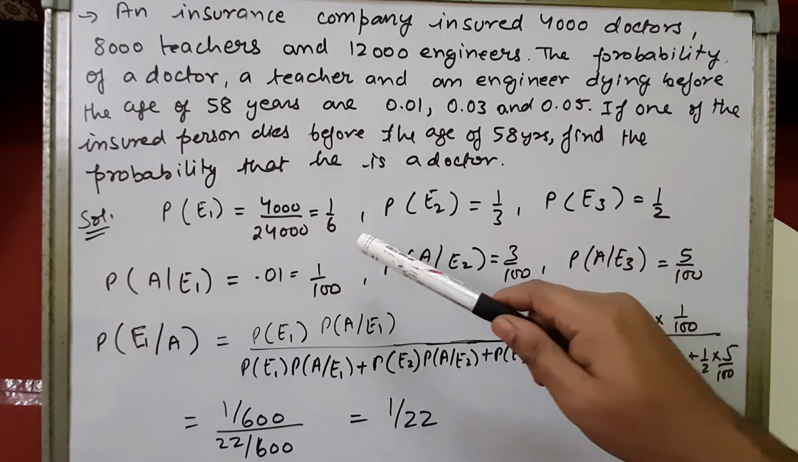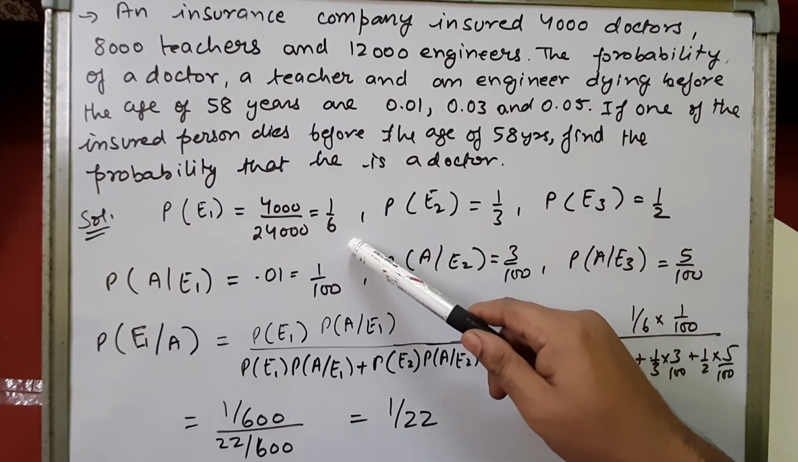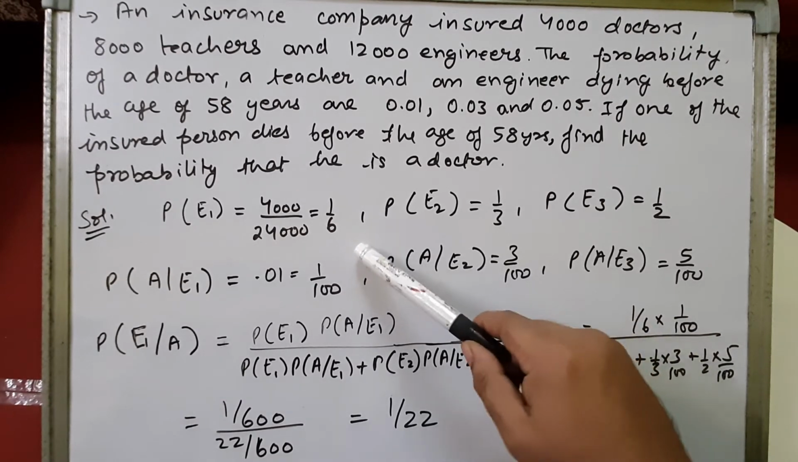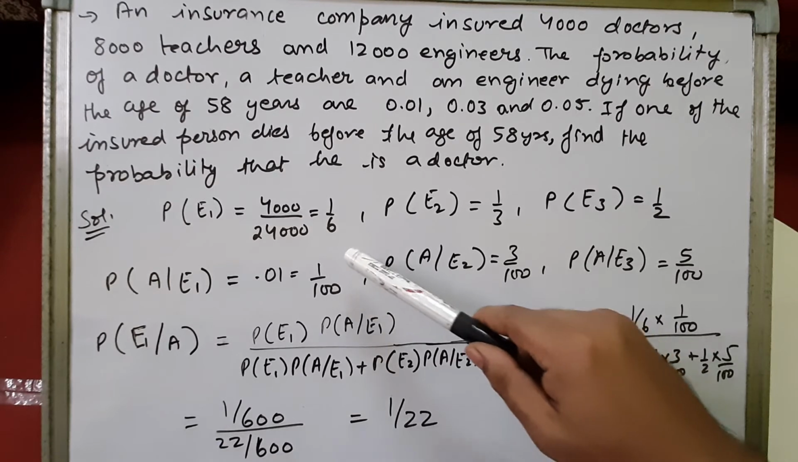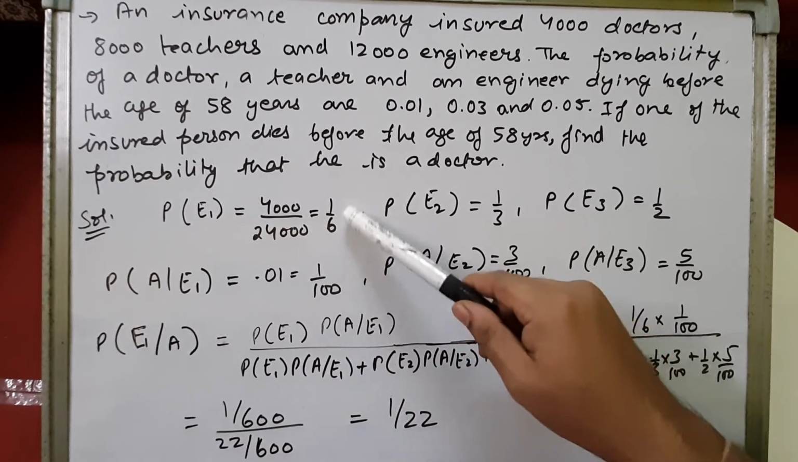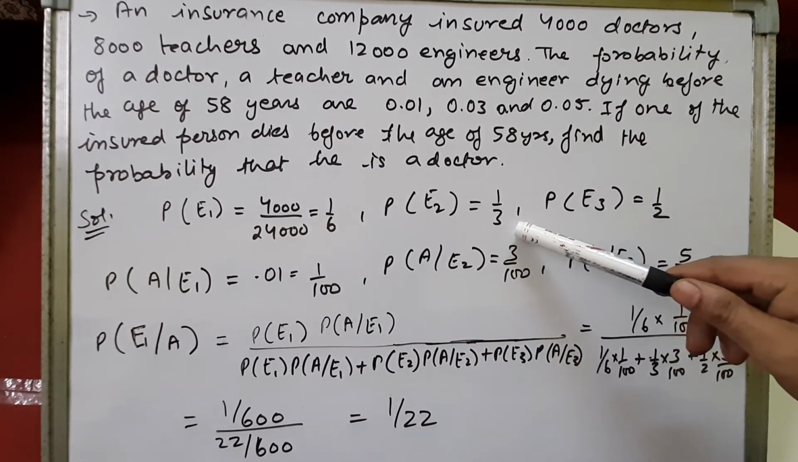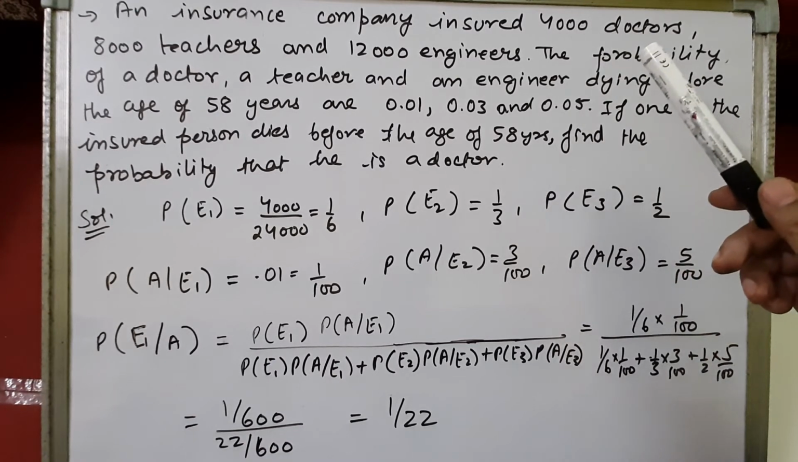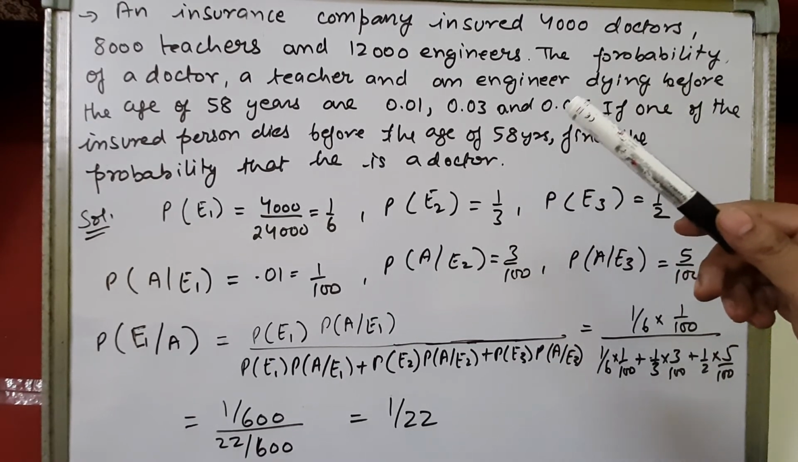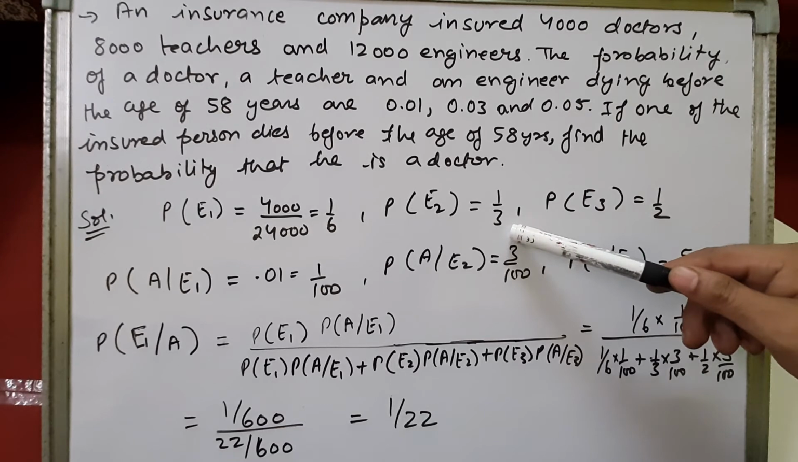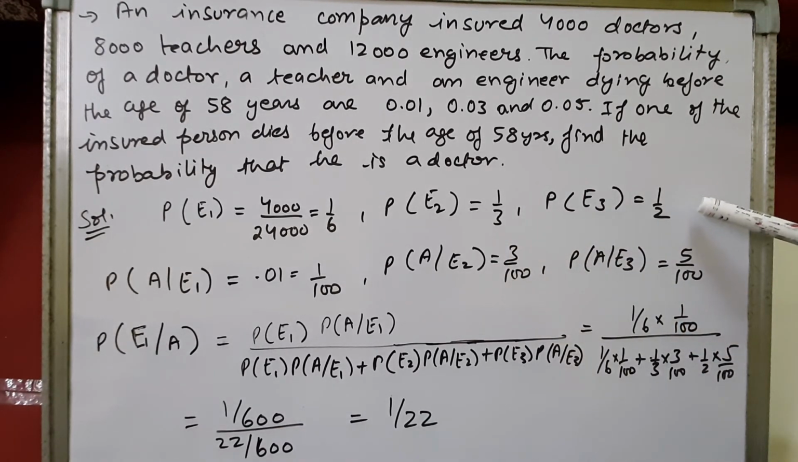So how many doctors are insured? 4,000. What is the probability of insured doctor? Doctor is insured, that is 4,000 upon 24,000. That is 1 by 6. Insured teacher. How many teachers are insured? 8,000. Right. And total number of insured person is 24,000. 8,000 upon 24,000 will be 1 by 3. How many insured engineers we have? 12,000. Total number of insured person 24,000. 12,000 upon 24,000 will be 1 by 2.